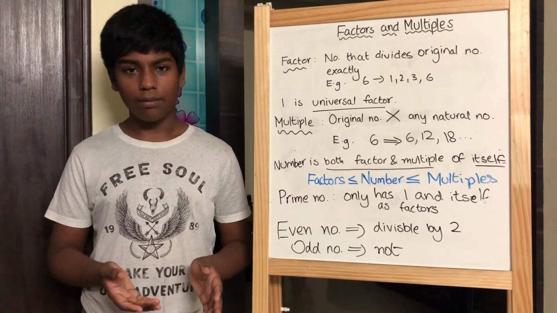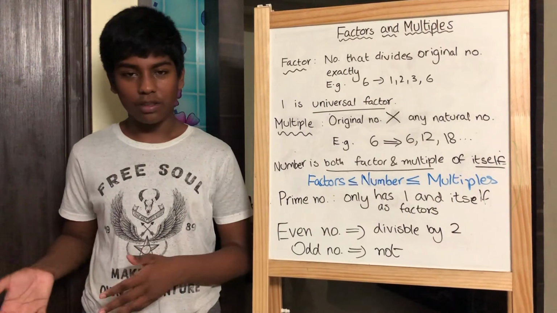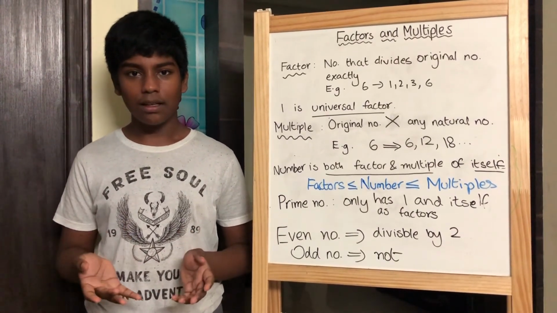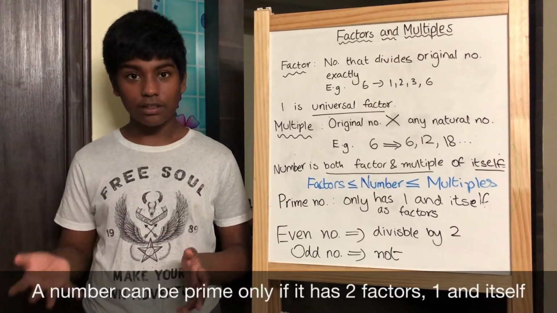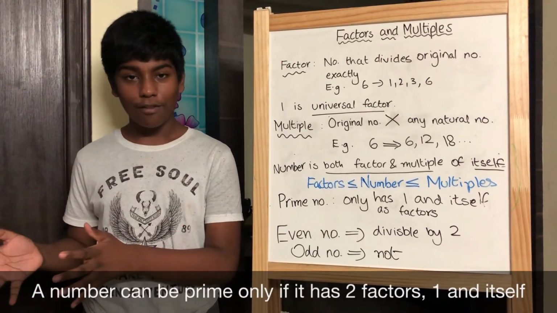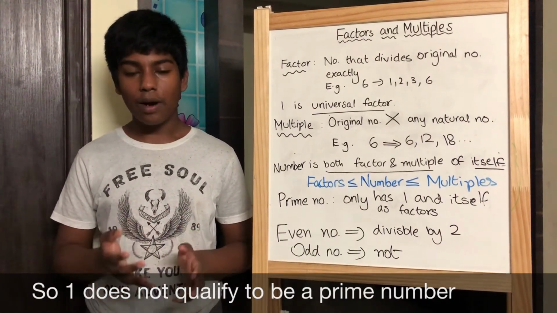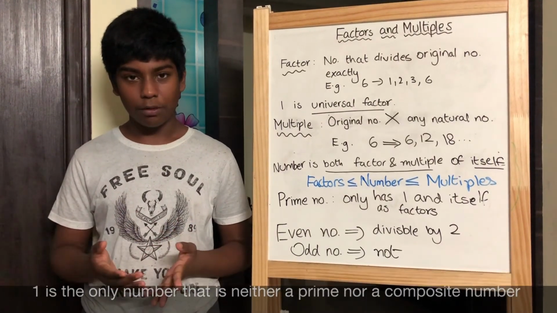But what about 1? 1 also has 1 as a factor, and 1 is, of course, itself. So why isn't it a prime number? You see, to be a prime number, a number has to have 2 distinct factors, 1 and the number itself. Therefore, 1 is not qualified to be a prime number. 1 is the only number which is neither a prime nor a composite number.